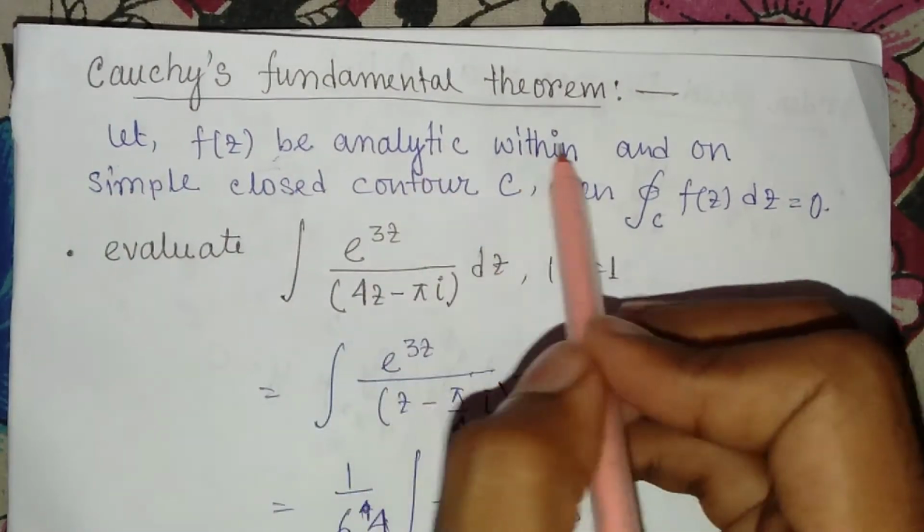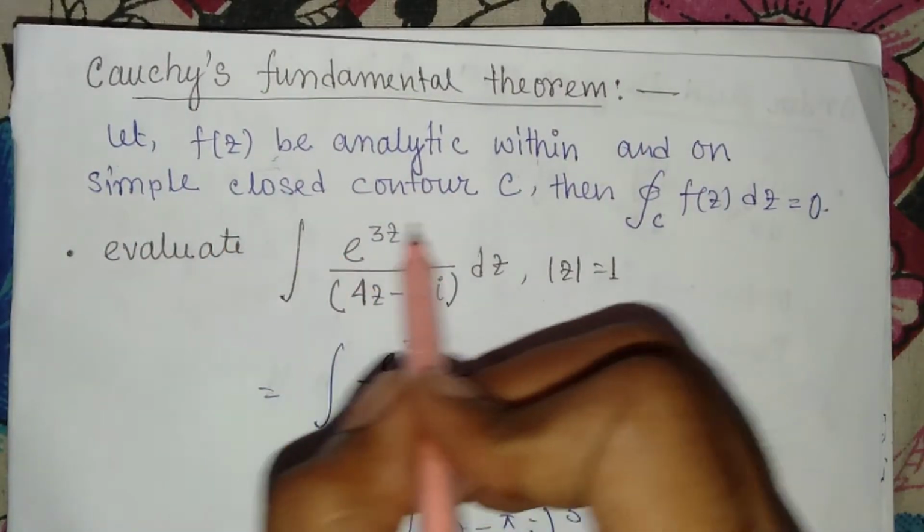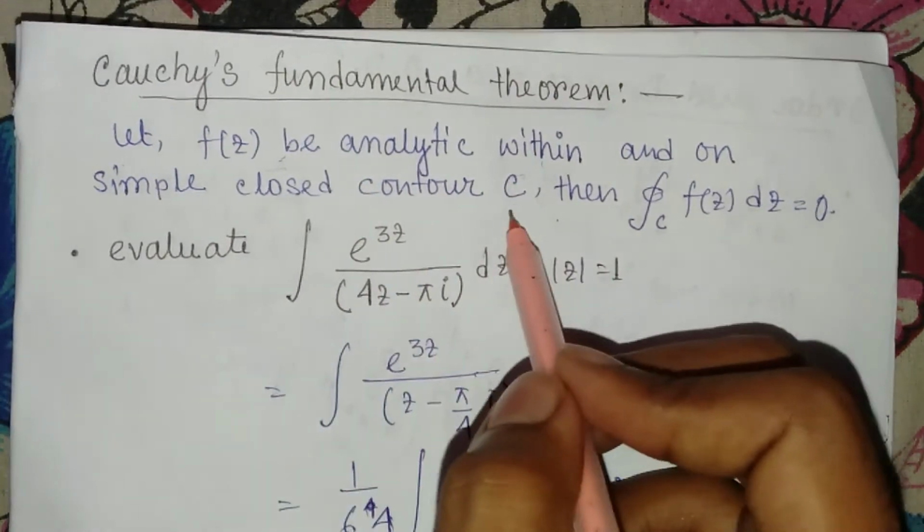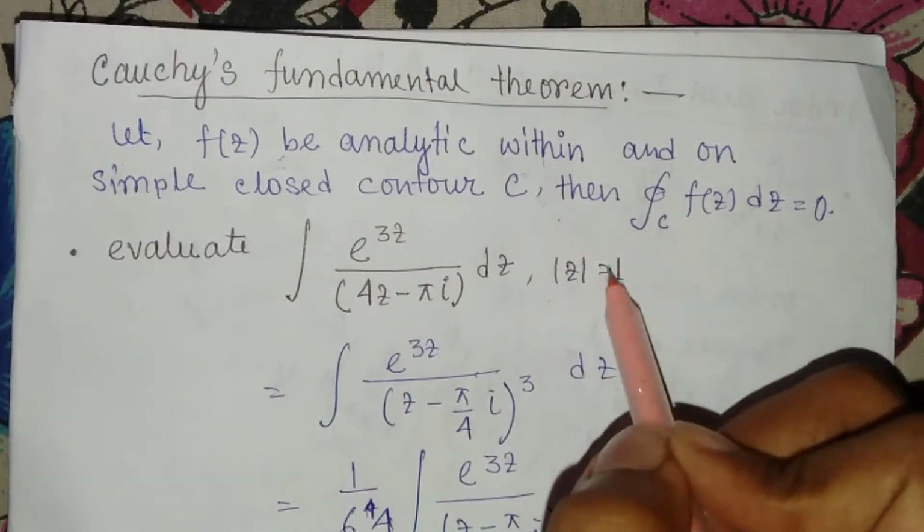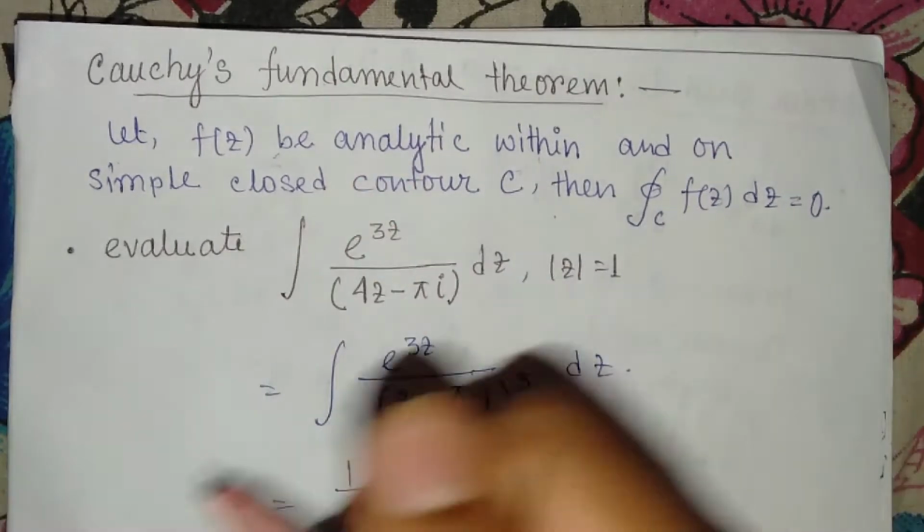Let f(z) be analytic within a simple closed contour C. This is the closed contour C. Then the closed integral of f(z) dz is equal to 0.